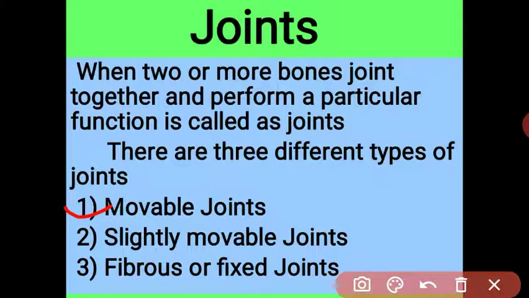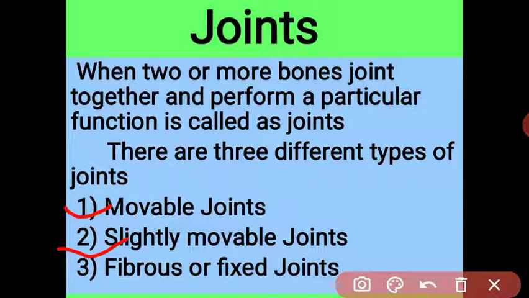Got it? Slightly movable joints are the joints which allow slight movement of our body, like our rib cage. When we are breathing, at that time the rib cage moves. Our vertebral column has slight movement. It is not free movement. This joint is called a slightly movable joint. And fixed joints are joints that are fixed. There is no movement between the two bones. Got it, student? What is meant by joints and the types of joints?